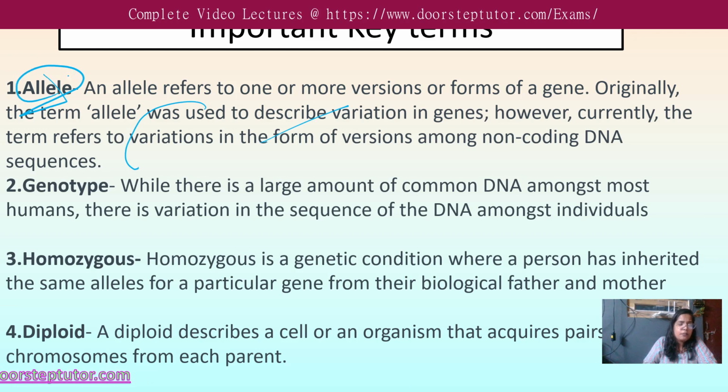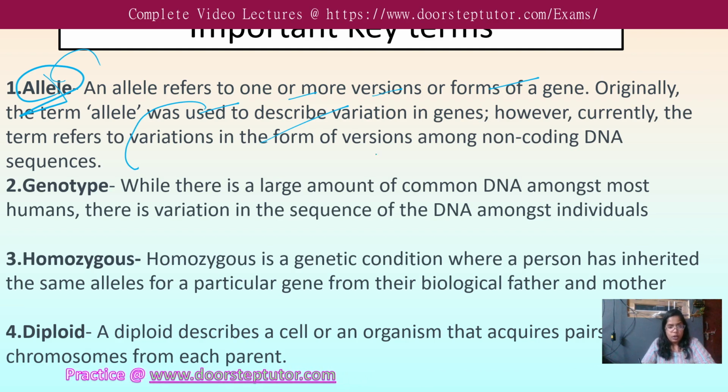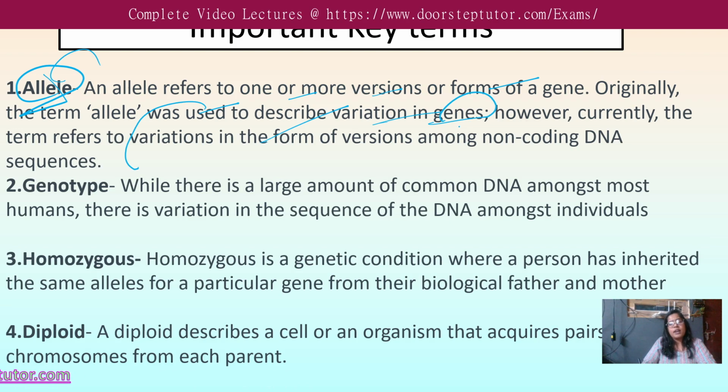Allele refers to one or more versions of a gene. Let us say you have more than two names, or various forms. Let us say your brother and sister: allele refers to one or more persons who are nearly equal to you, or exactly like you. Alleles are used to describe variation in genes. Obviously they will be brothers, so variation will definitely be there, but some parts will be the same.